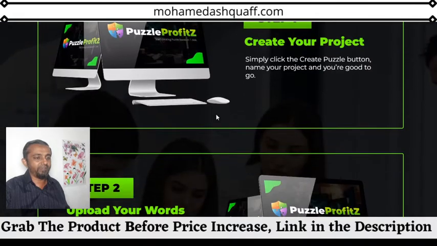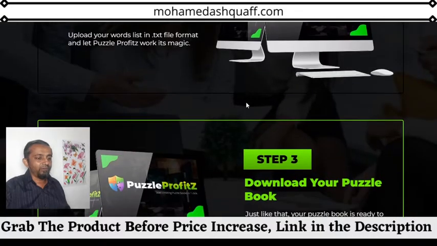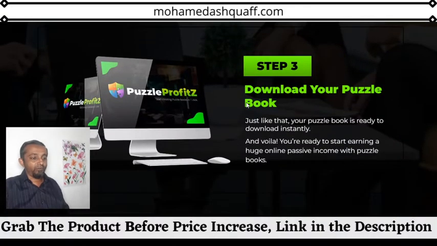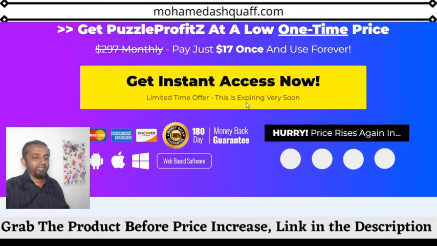Again they are repeating: create your project. Simply click the create puzzle button and name your project, and you're good to go. Upload your words list, and download your puzzle book. Okay, fine. I don't want to go further into this very hypey sales page. I'm taking you to the members area.